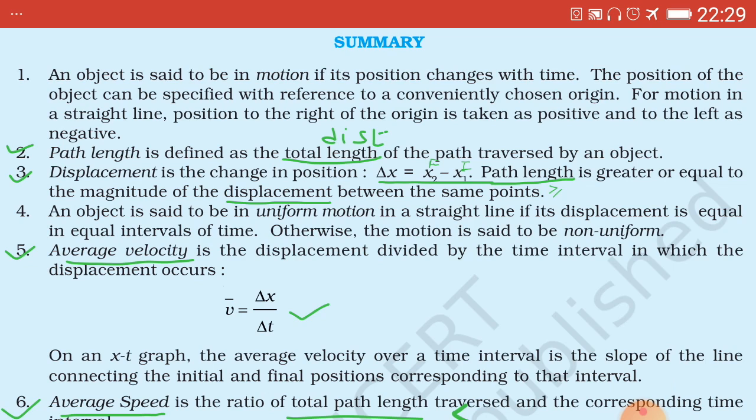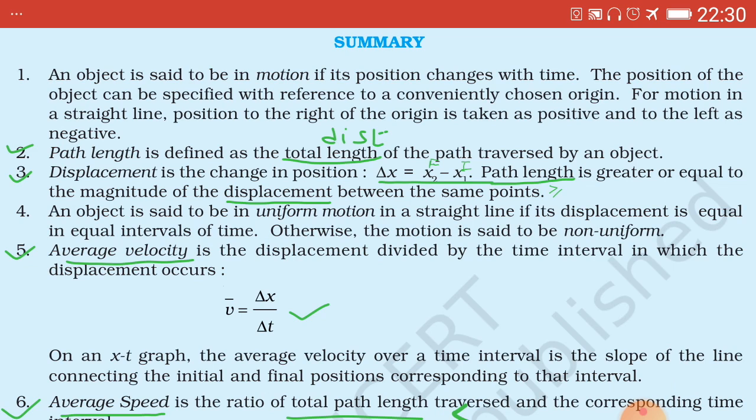I have indicated above by capital F, which is x2, that is the final position, and x1, that is the initial position. Path length is greater than or equal to the displacement between the same points. Path length greater than or equal to sign I have kept besides the displacement.